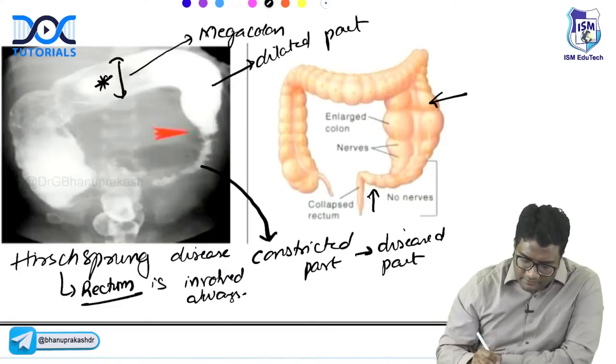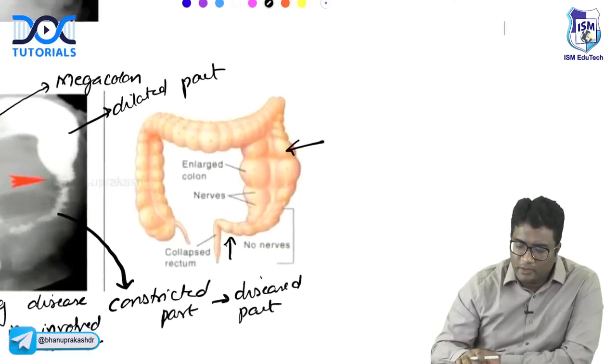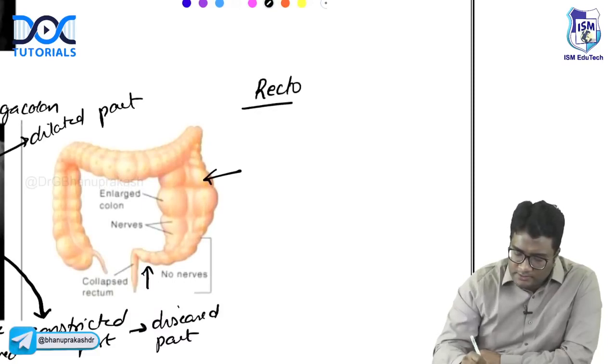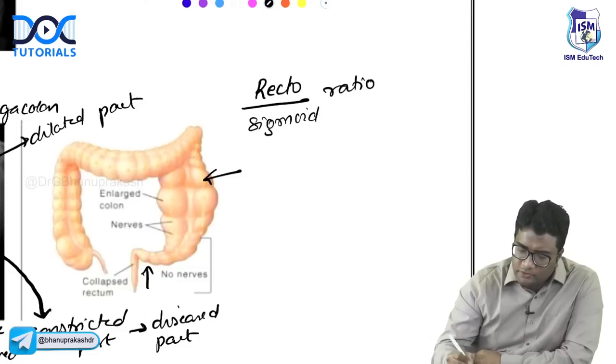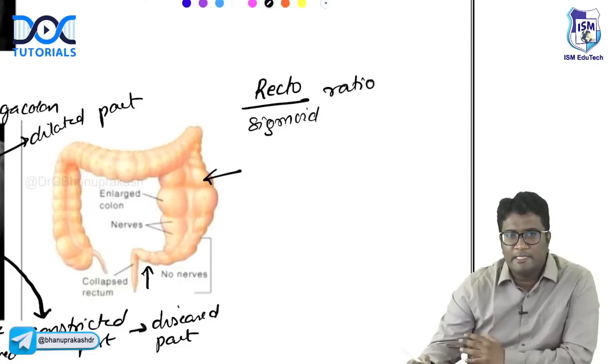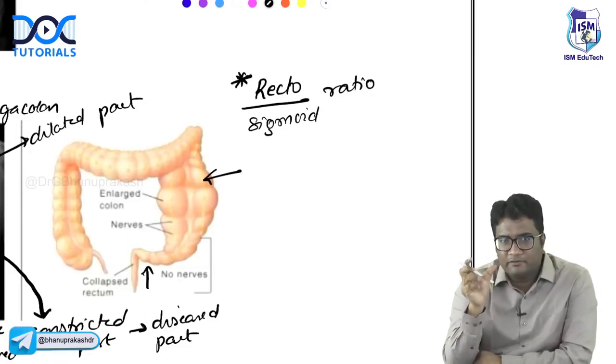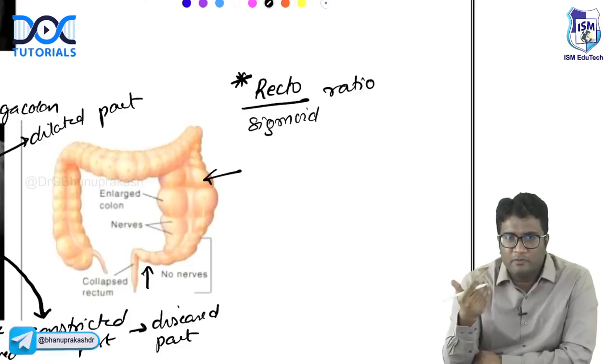If the rectum is always involved, what do you think will happen to the rectosigmoid ratio? Will it be more than 1 or less than 1? Rectum is constricted, then the sigmoid colon. If I take the diameter of the rectum and the diameter of the sigmoid colon, do you think it will be more than 1 or less than 1?